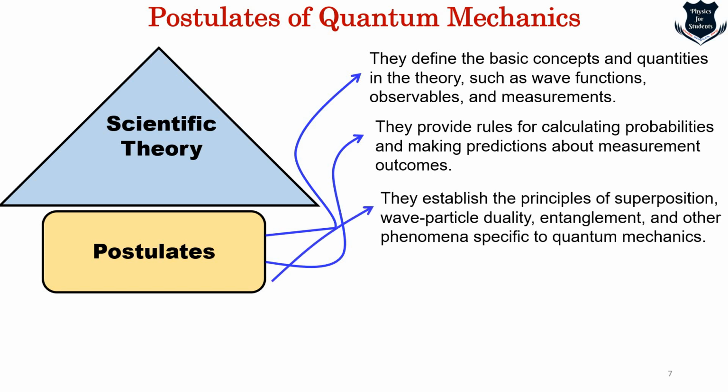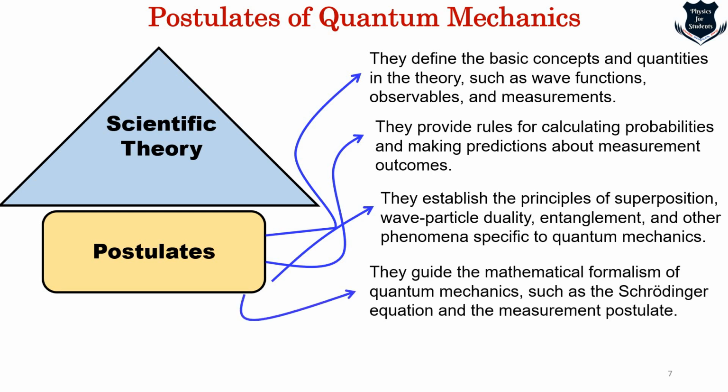So the second postulate does provide that. Third is that they establish principles of superposition, wave particle duality, quantum entanglement, and other phenomena. That means this is basically considered to be a principle, because we have not been able to mathematically or theoretically explain why superposition happens, why there is wave particle duality, and why there is entanglement. So these postulates are defined right at the base.